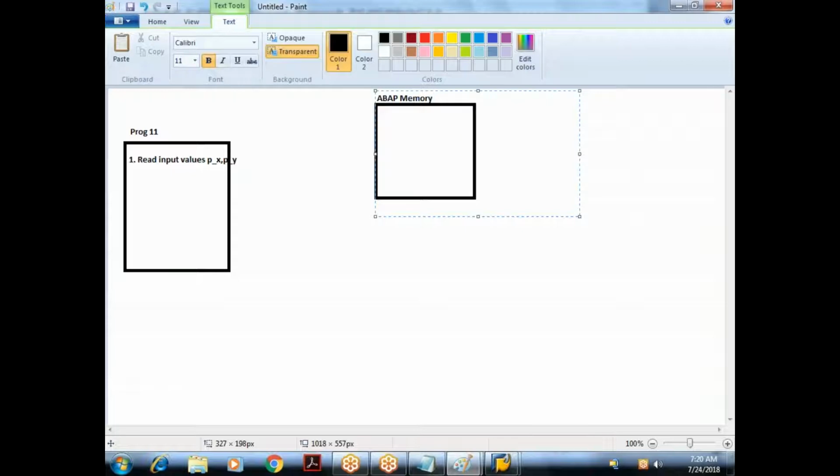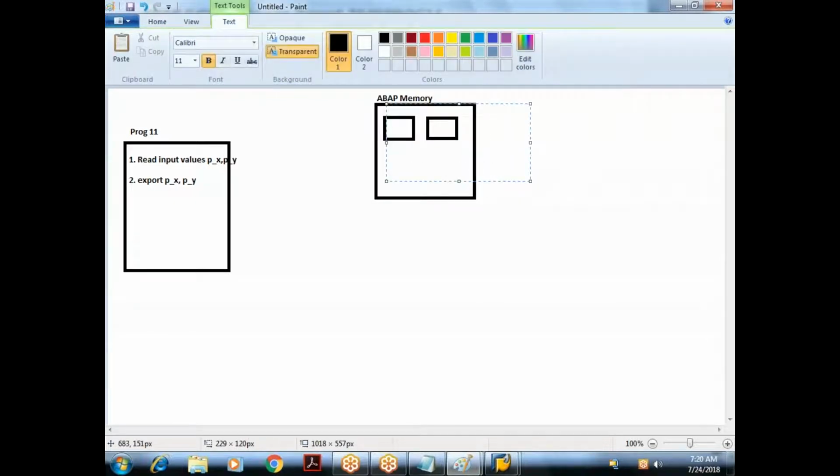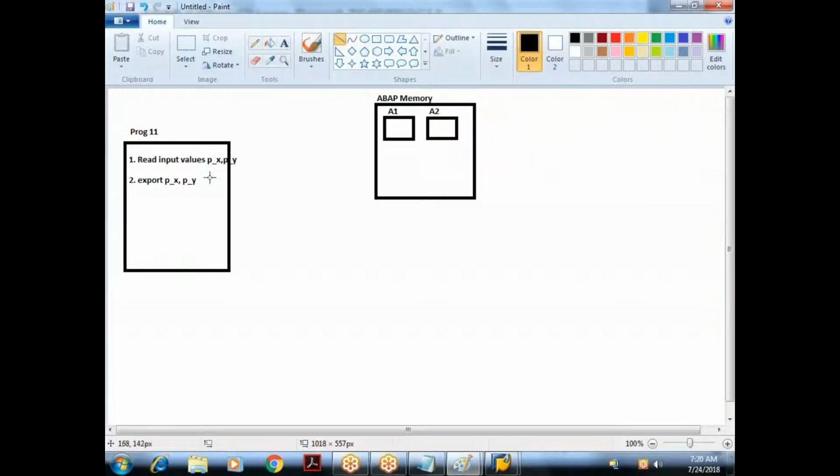This memory we can access at runtime. In the second step, I am saying export p_x, p_y: p_x I am exporting to memory ID A1 and p_y to A2. So in the ABAP memory you will have some memory identifications, and the names I gave are A1 and A2. Any name you can give. Whatever values are in p_x and p_y will be stored in these memory IDs, A1 and A2. That is the job of the export statement. Hope it's clear to everyone.